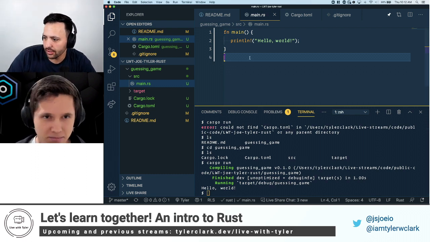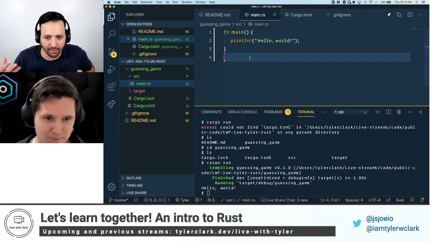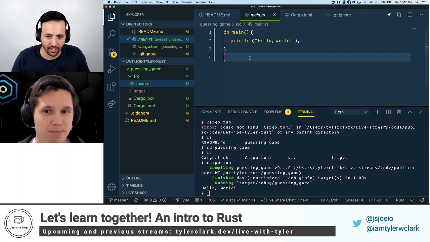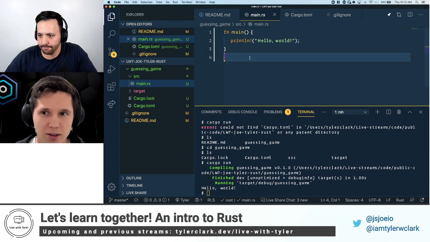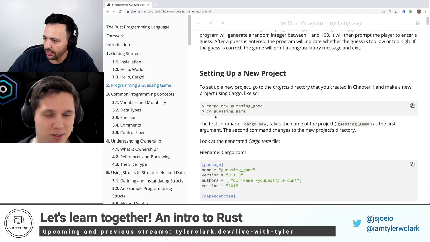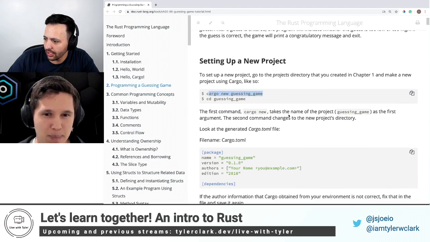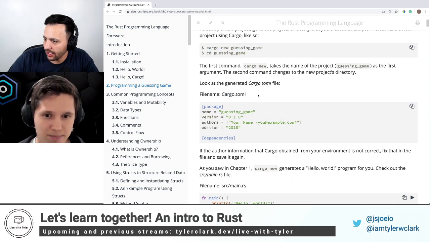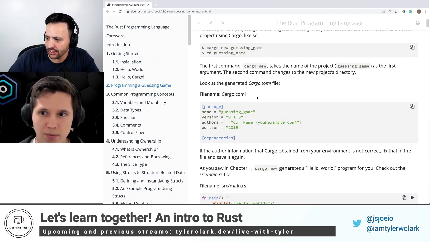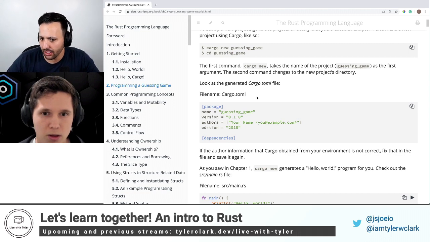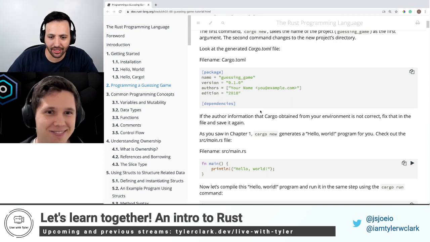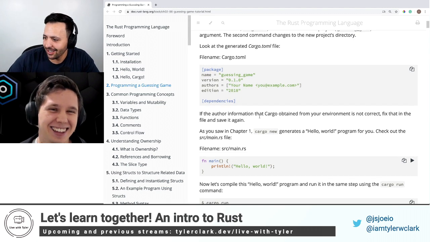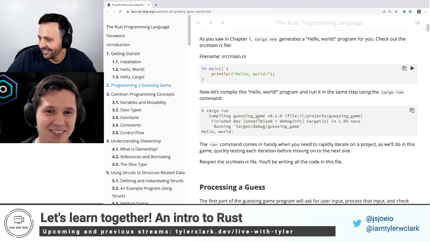So cargo run, cargo init. Cargo's like the npm, like you were saying. That's how we run our commands and how we start our project. So that's the first step. We created the new guessing game and talked about the Cargo.toml file. So this is similar to the package.json then? Yeah. You can notice that I come from a JavaScript background when I am slowly converting everything into JavaScript terms. Yeah, same.